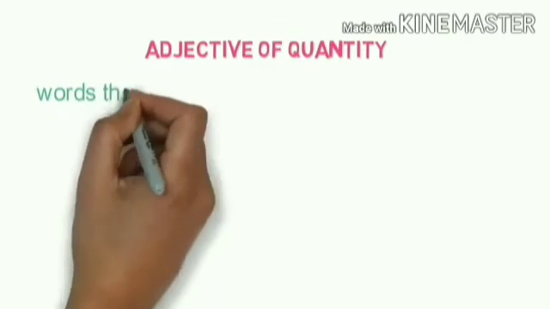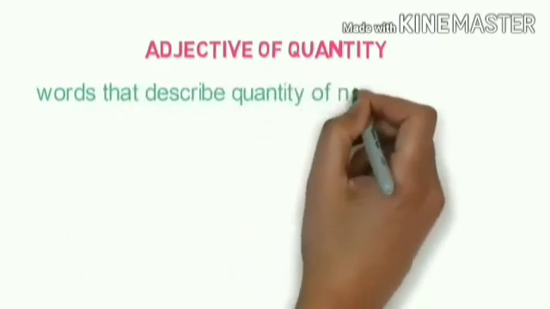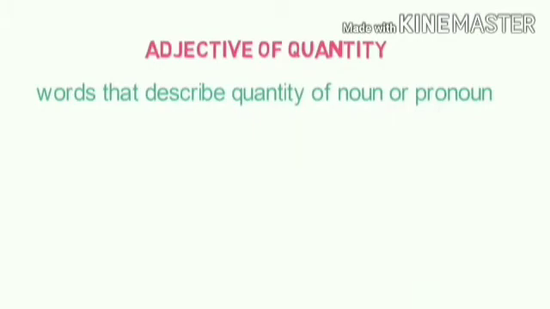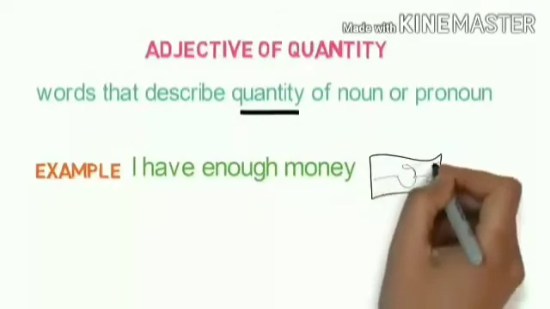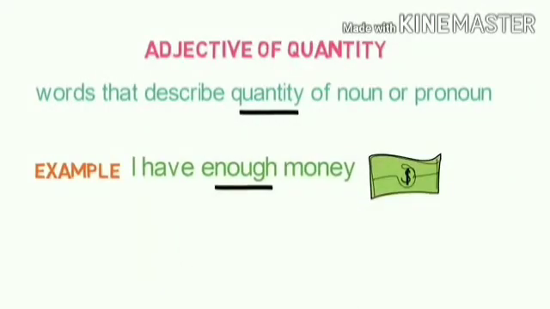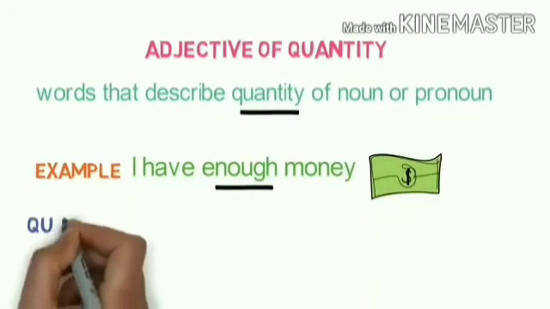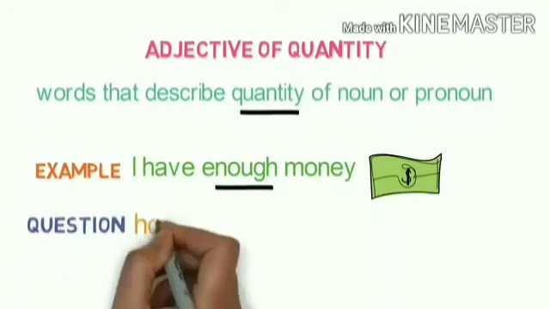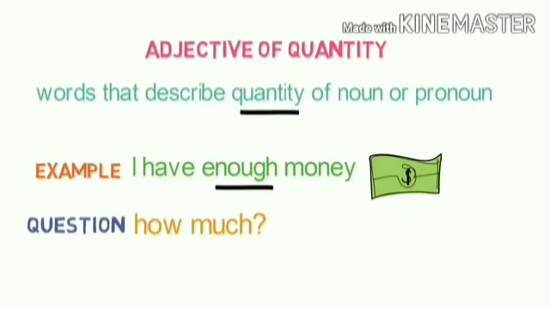Adjectives of quantity. They are the words that describe the quantity of a noun or a pronoun. Note the word quantity. Example, I have enough money. Enough describes the quantity of money I have. It generally answers the question, how much? For example, money. I have some money. I have little money. And I have more money. So some, little and more define the quantity of a noun, not the exact amount.